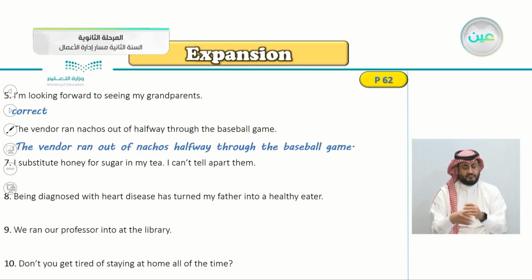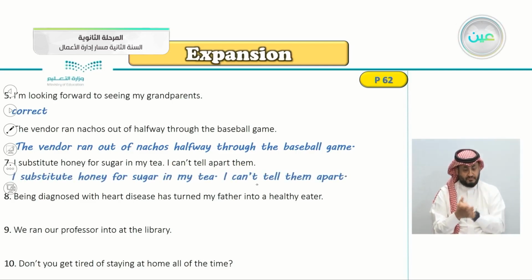Number 7, I substitute honey for sugar in my tea. I can't tell apart them. So this is wrong. The correct answer would be, I can't tell them apart, which means that they have the same taste.